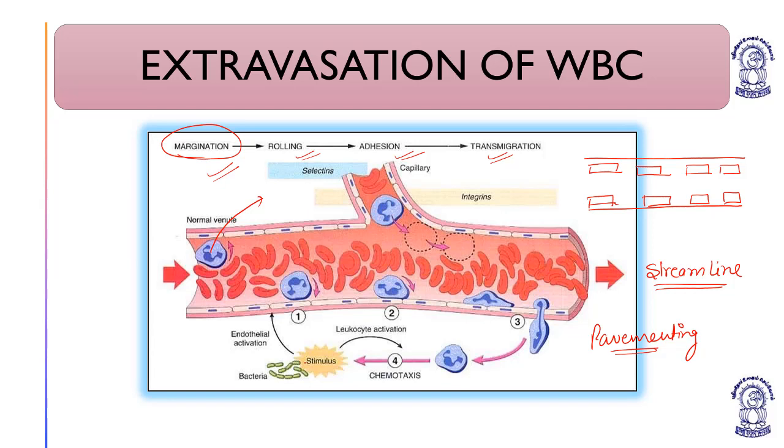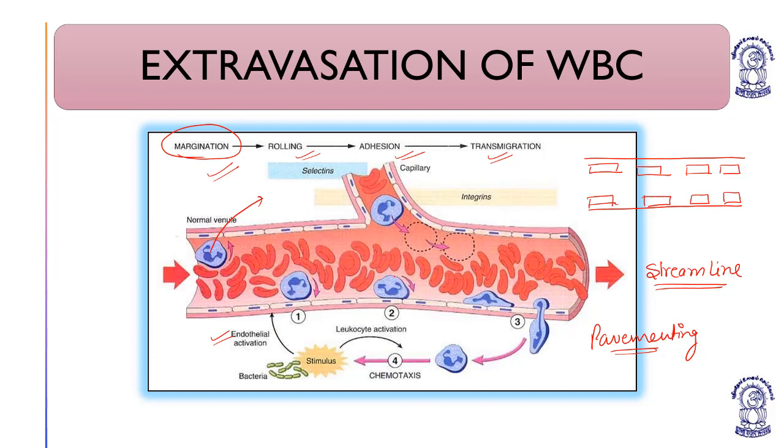You can see the first point, endothelial activation. The inner lining of the blood vessel is provided a stimulus, and because of this stimulus the leukocytes get activated.